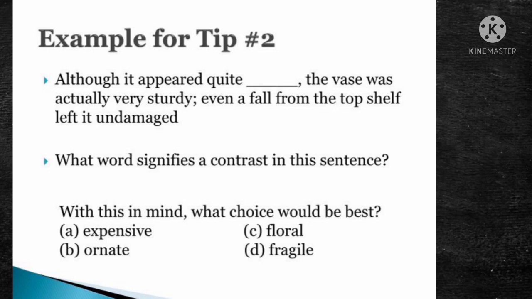Let's see the choices. The first choice is expensive, which has nothing to do with money. Ornate means beautiful. Floral is related to flowers. Fragile means very brittle, so it will fall down and break. So fragile means not very strong. Okay, so that means the opposite of sturdy.